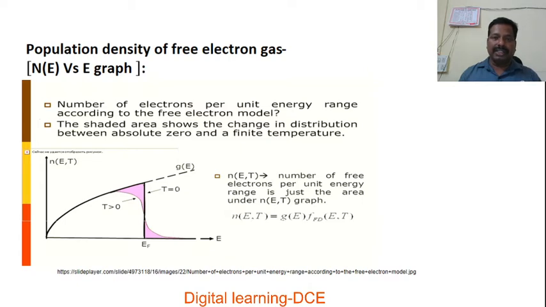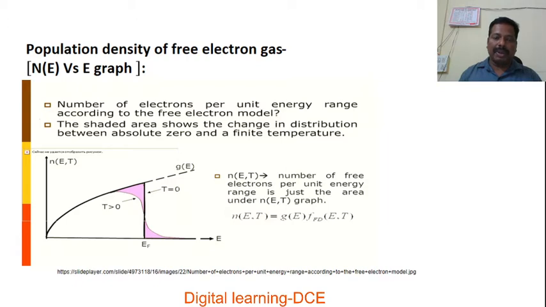Later we are going to discuss the derivation for Fermi energy at absolute 0 and average energy. Before going to those derivations, we have to discuss the explanation of the N(E) versus E graph. N(E) or N(E, T) is nothing but the number of free electrons per unit energy range. The plot is shown here. In the y-axis, we plot N(E, T), the number of free electrons per unit energy range, and along the x-axis we plot energy.